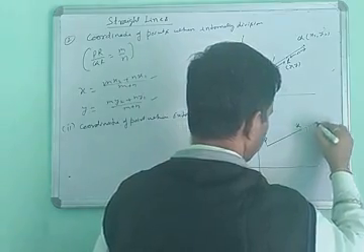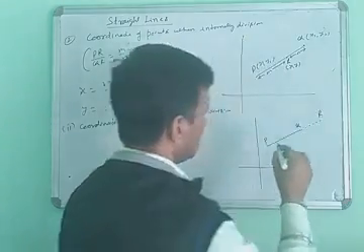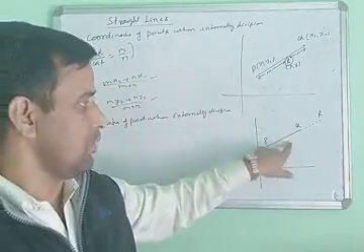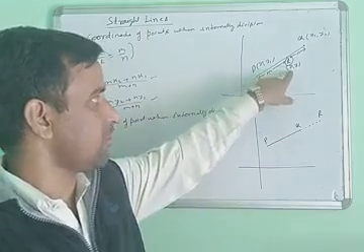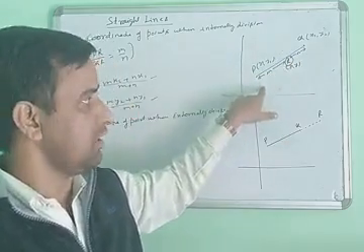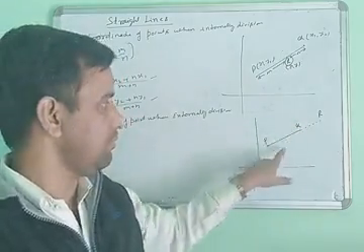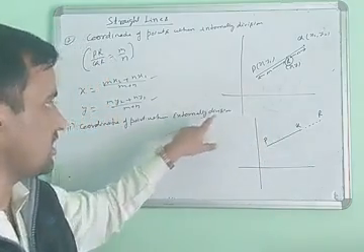The R point is taken outside of PQ. In internal division R is inside PQ, but here R is taken outside PQ. So this is called external division.